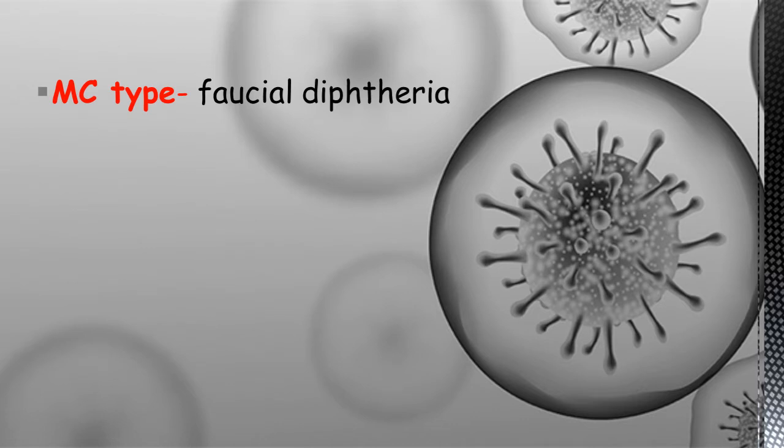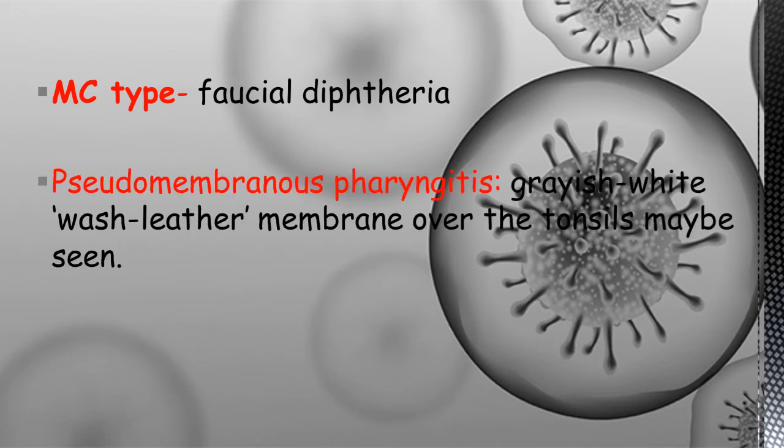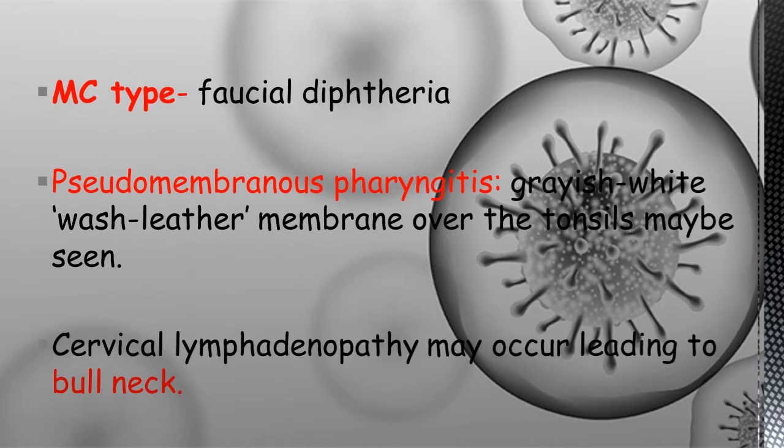The most common type of diphtheria is faucal diphtheria. In that we can see pseudomembranous pharyngitis, which will have a grayish white wash leather membrane over the tonsils, and then the cervical lymphadenopathy may lead to the formation of bull neck, which we can see in diphtheria. And the most important MCQ, they will be asking what is the causation for bull neck formation, that is cervical lymphadenopathy.